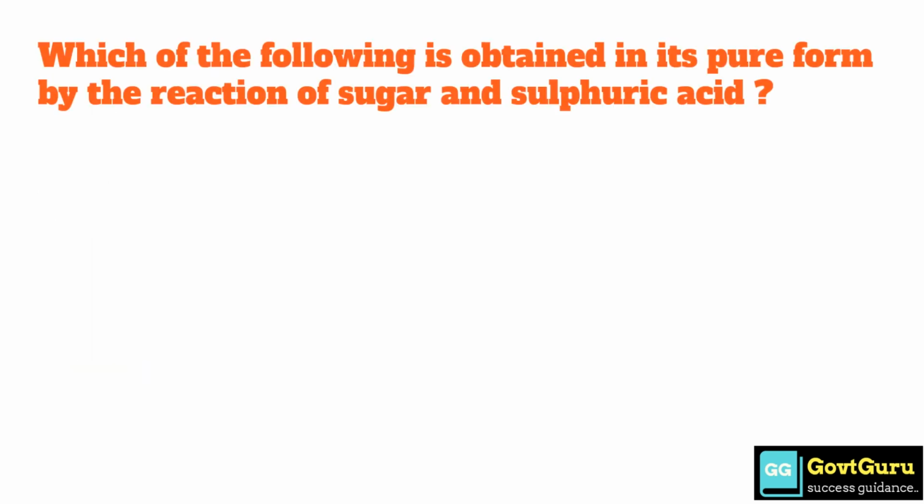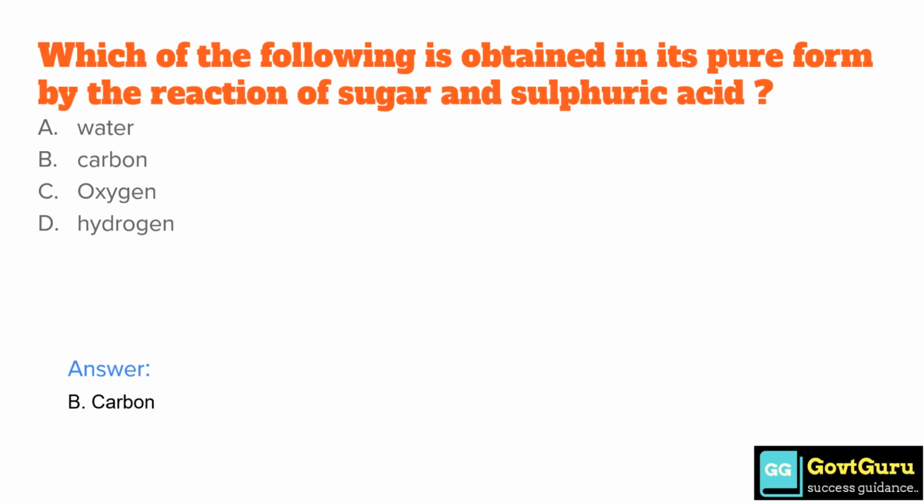Which of the following is obtained in its pure form by the reaction of sugar and sulfuric acid? Option A water, option B carbon, option C oxygen and option D hydrogen. The correct answer is option B carbon.